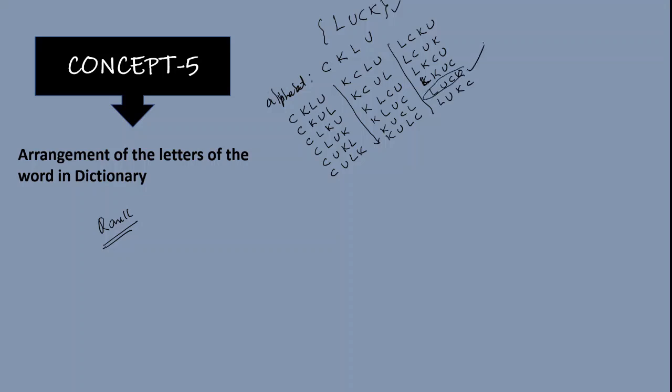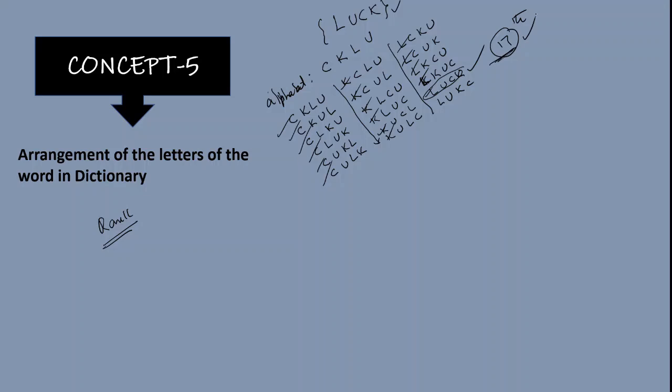What position does it have? Suppose we count 1, 2, 3, 4, 5, 6, 7, 8, 9, 10, 11, 12, 13, 14, 15, 16, 17. So in the 17th place, while forming all the words by taking all 4 letters in the form of dictionary, your word luck comes in 17th place.